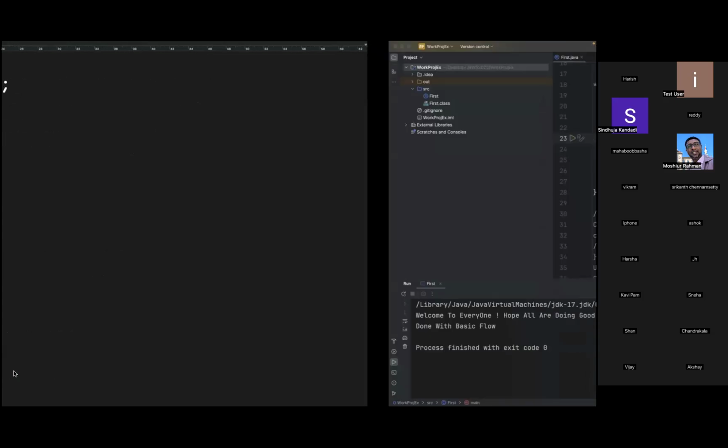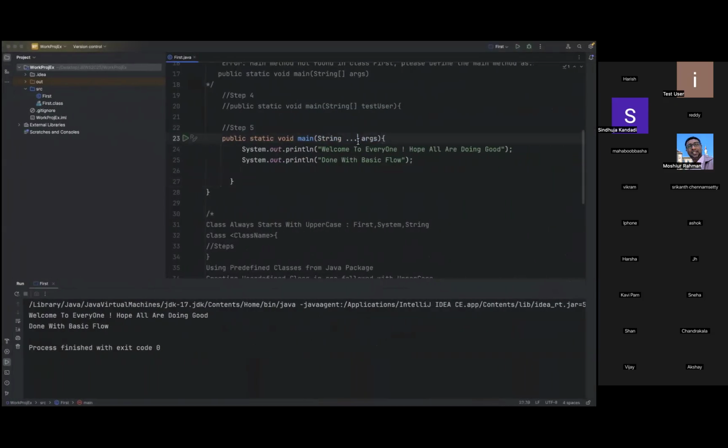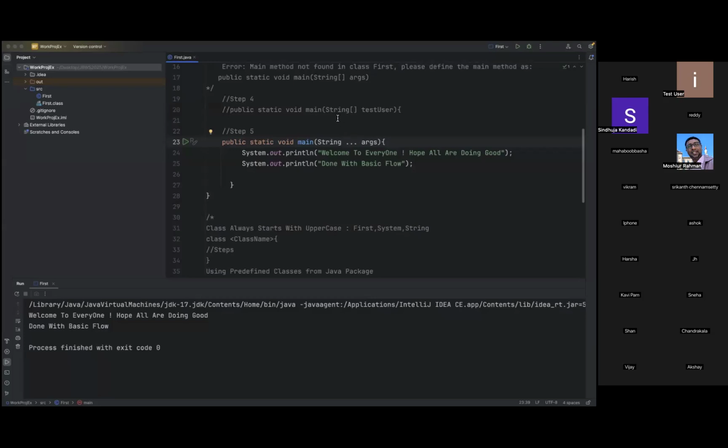But we'll see what the importance of this is, what rules we need to follow to implement this ellipsis, and what the difference is between this and this one. For now, this format is a string type input array, and this is an ellipsis with 3 dots. You can understand it like this. When we talk about the methods concept in Java, I'll bring this concept again there.